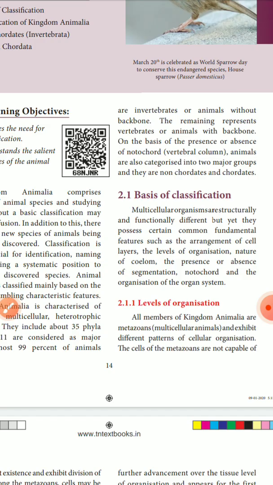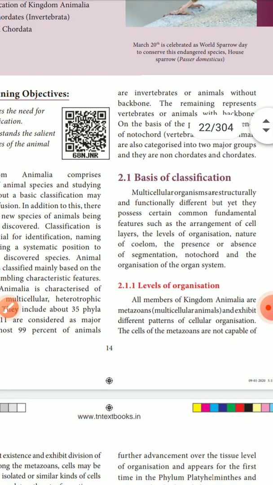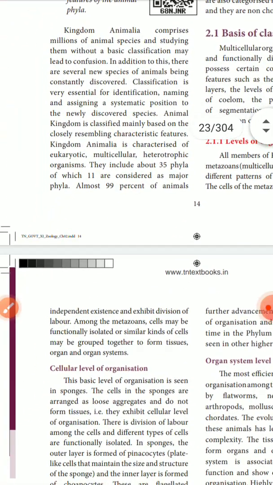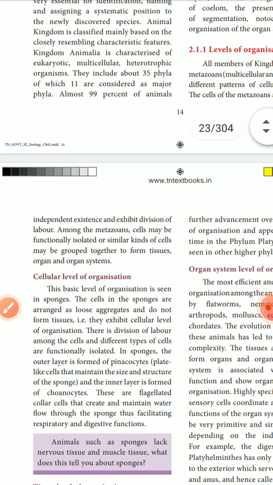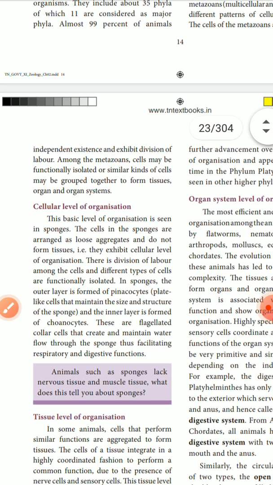The levels of organization mean that all members of kingdom Animalia are metazoa and exhibit different patterns of cellular organization. The cells of metazoans are not capable of independent existence and exhibit division of labor. Among the metazoa, cells may be functionally isolated, or similar kinds of cells may group together to form a tissue or organ system. All these things you know from the previous lesson itself. Next we go to cellular level organization.